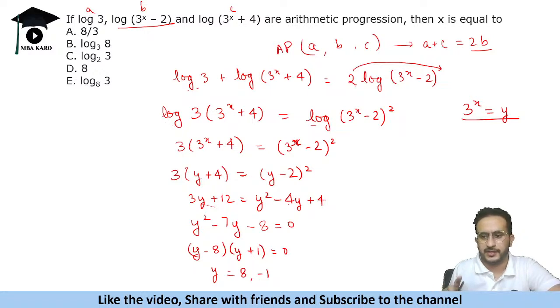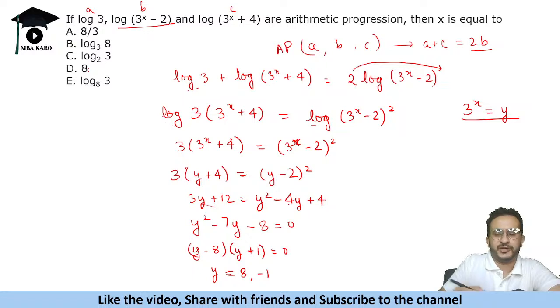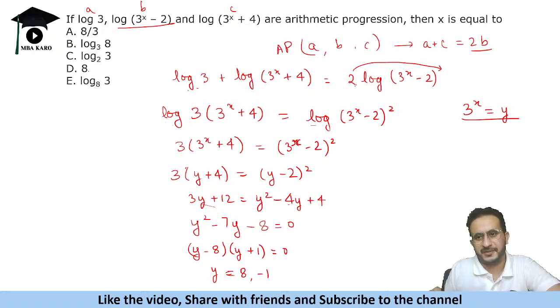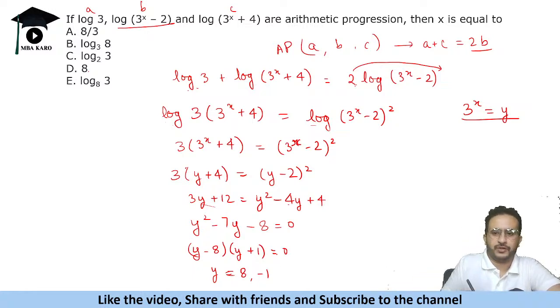Okay, now see this. Some people might mark 8 as the answer because 8 is given as an option here. But what do we have to find? We have to find x, we do not have to find y. So 8 is not the answer. Now what is y? y is 3 to the power x. So 3 to the power x is 8 or minus 1.